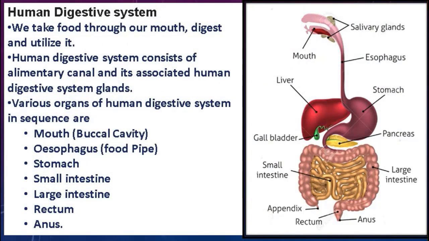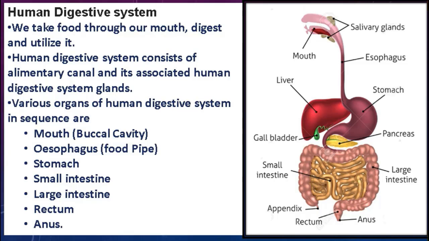Students, now from this slide you will understand the human digestive system more elaborately, and it will help you to understand your own digestive system. As you know, there is a single opening in our body, that is our mouth, from where we take our food.